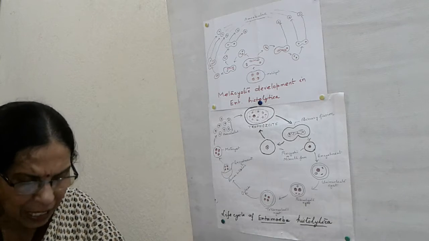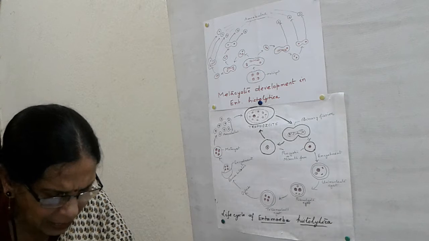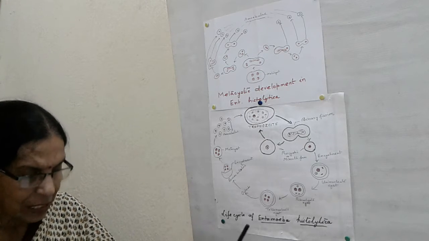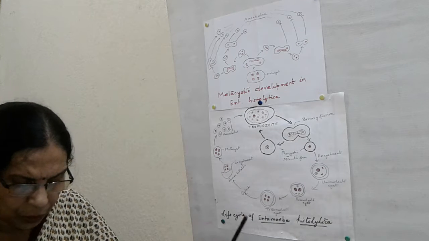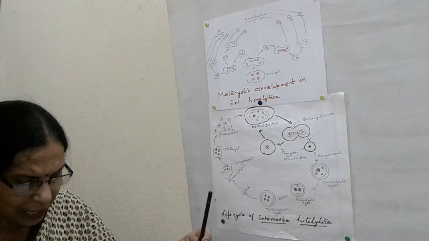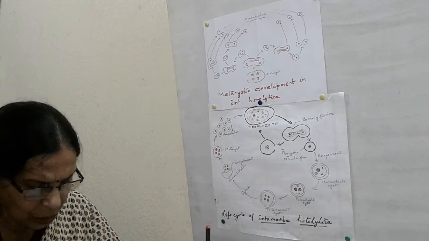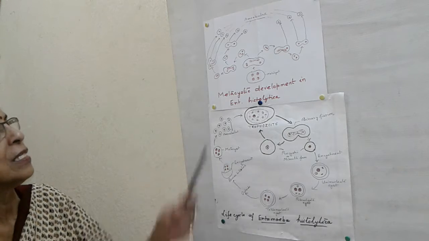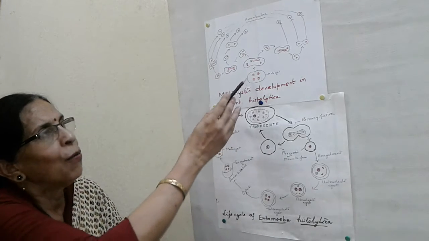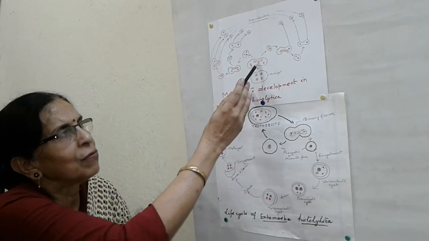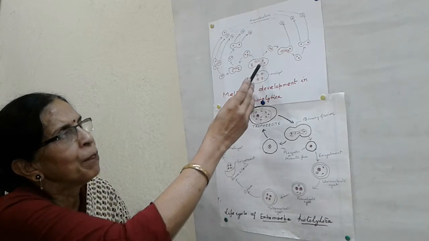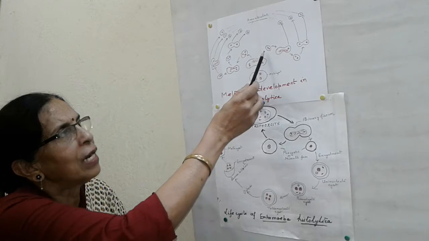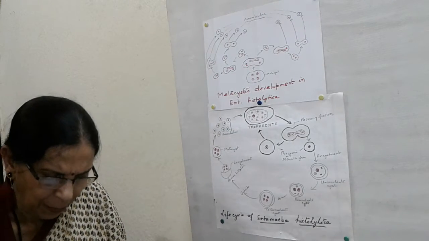Metacystic development in Entamoeba histolytica, various types of metacystic development have been studied. In the commonest method, the metacyst undergoes binary fission with only one nucleus dividing, resulting into two daughter individuals, one with 2 nuclei and the other with 3 nuclei. Now see this, here's the metacyst. Only one nucleus here divides and it will form one daughter cell with 3 nuclei and the other with 2 nuclei.